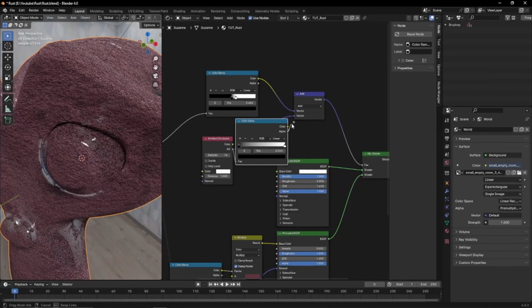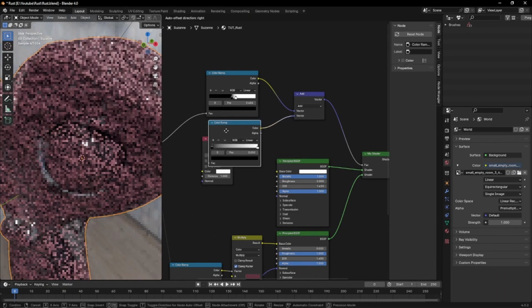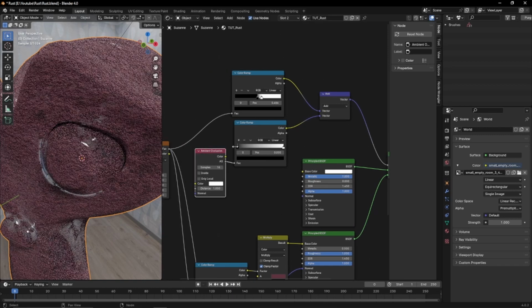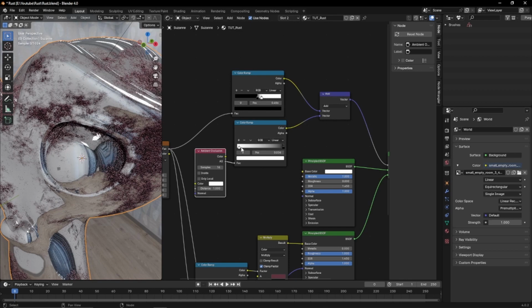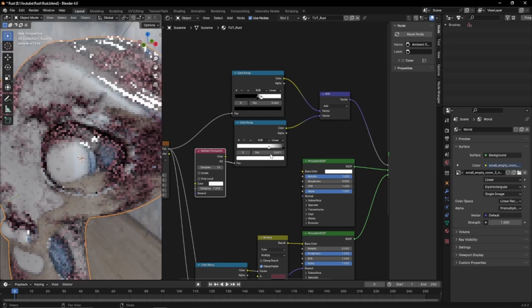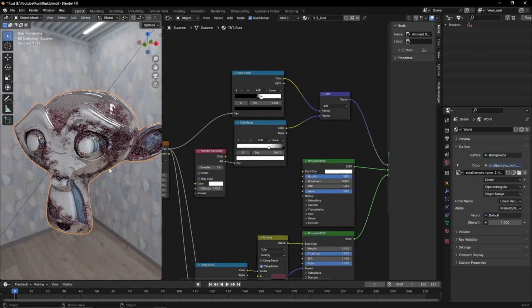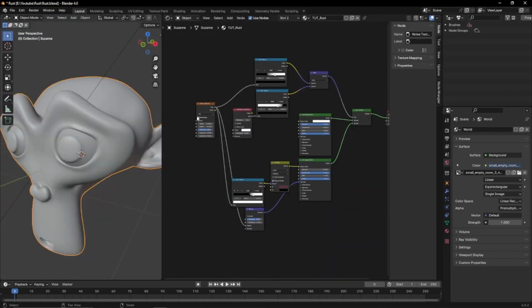We're going to control the AO with a color ramp that will be inverted. The higher the white, the more rust that will be there. We can call this map done, but I'm going to add it to a group and add some controllers.